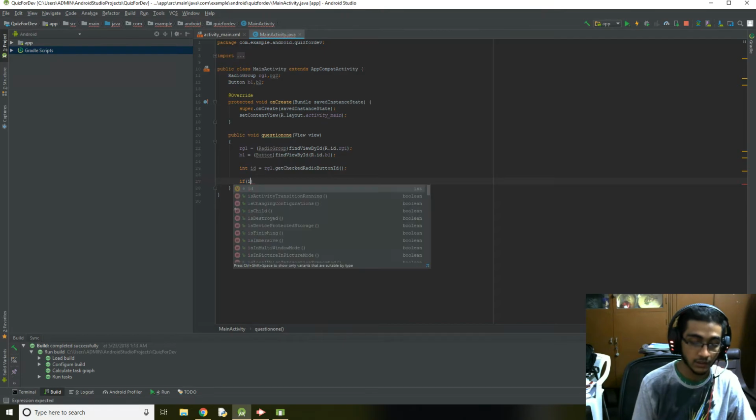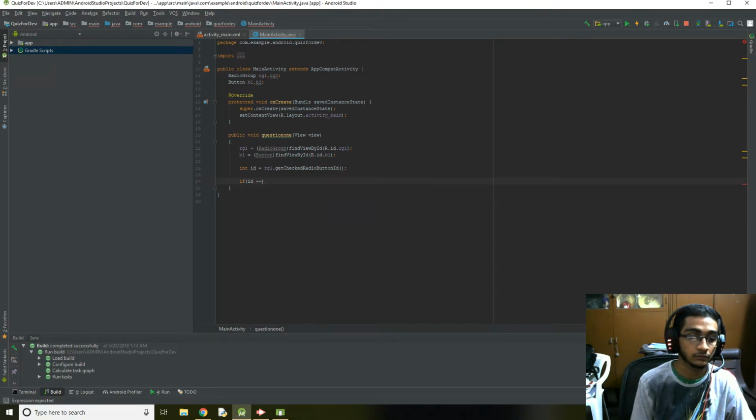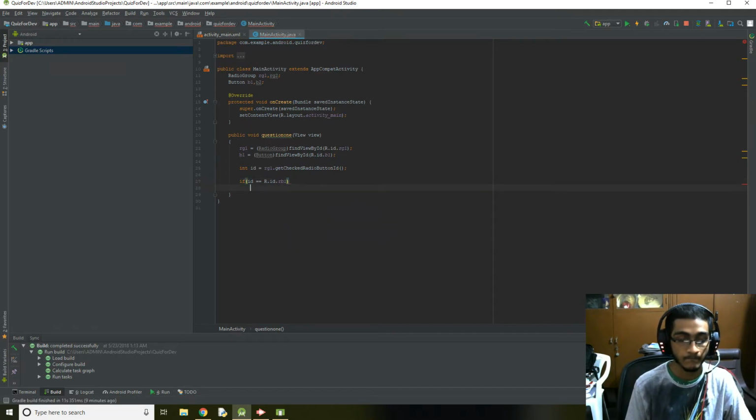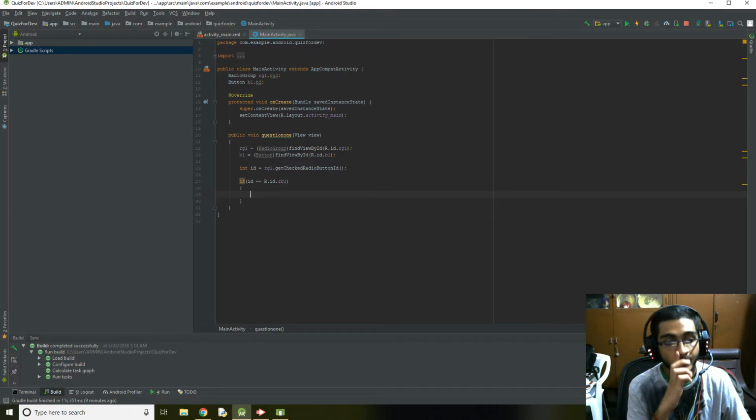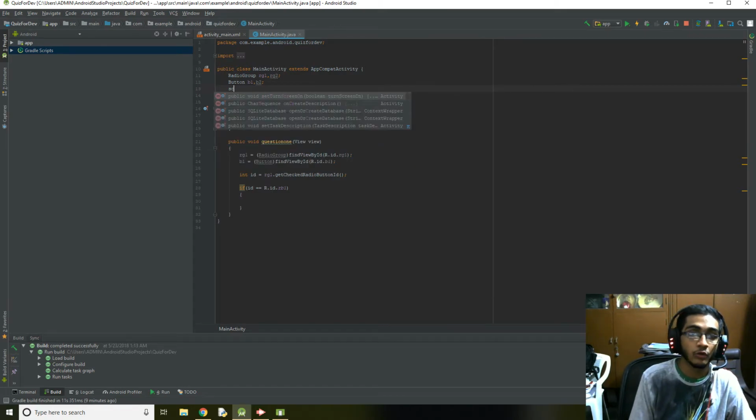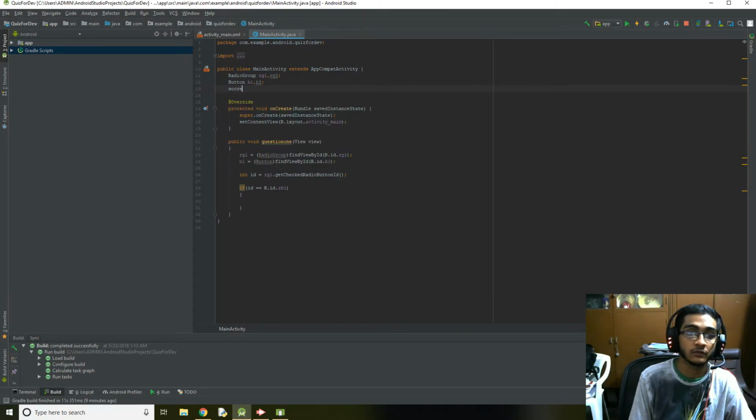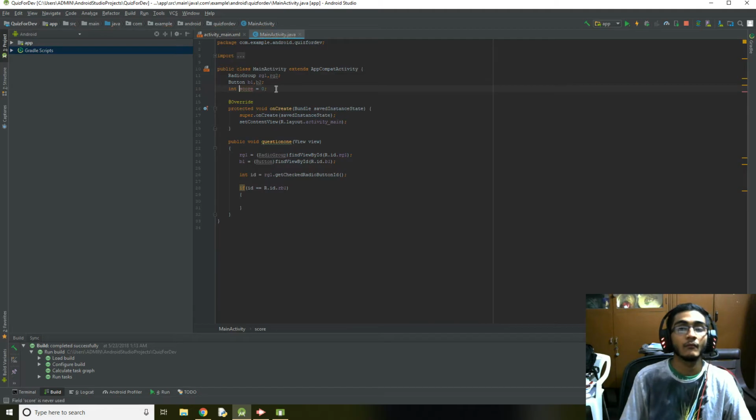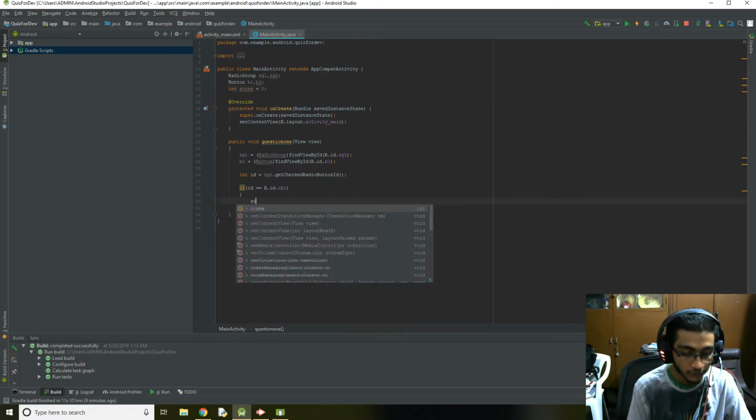So if ID double equals r.id.rb1, I'm going to define a score variable so that the person will know how much he has scored in the quiz. That's very important, right? Without that, it's not a quiz. So we're going to increase the score.